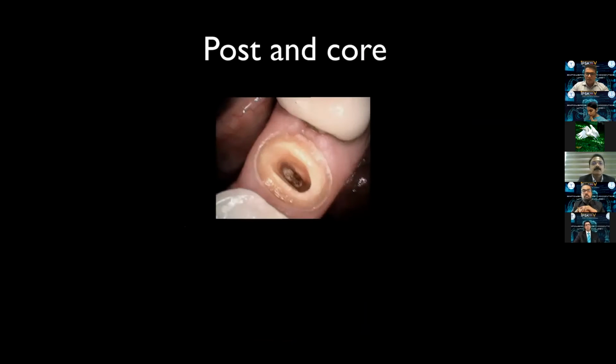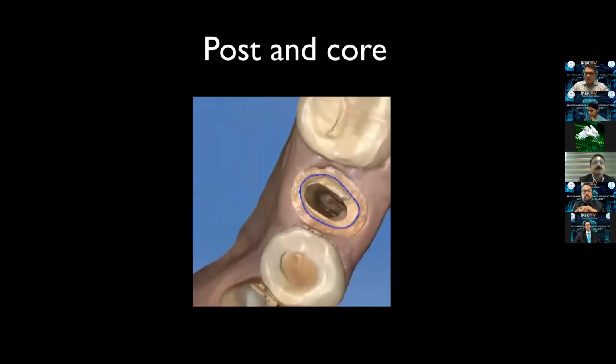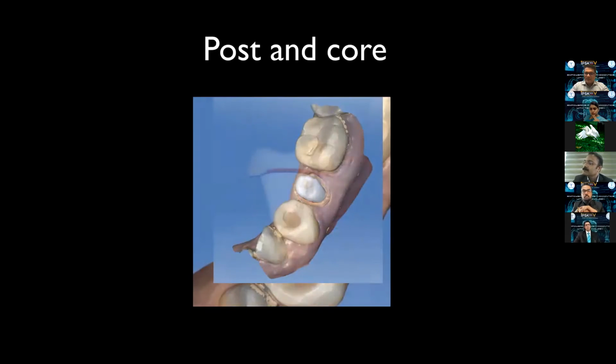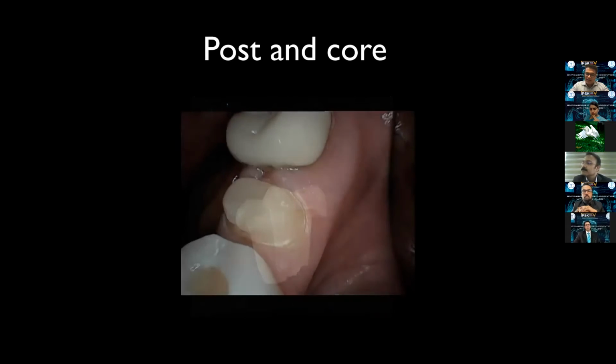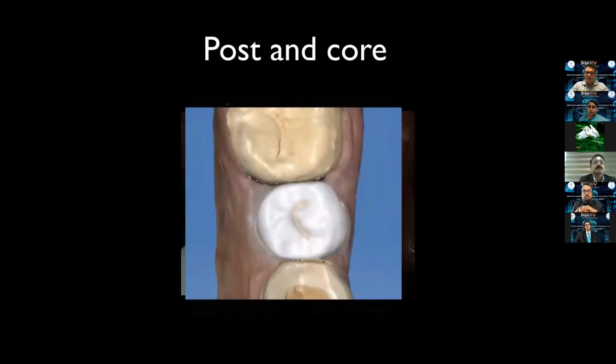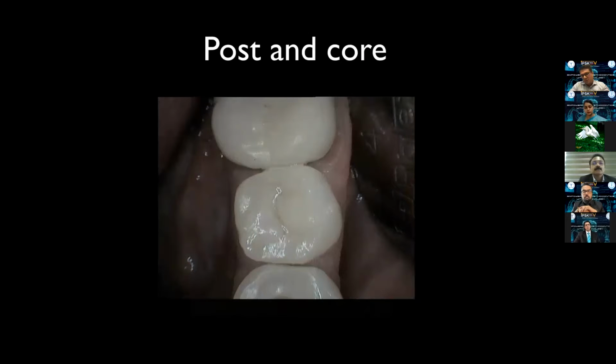Post and core, you see a tooth like this, traditionally, your professors would tell you that you need to do a cast post because of the elliptical nature of the canal, right? But with CAD/CAM technology, and the depth of field that the modern scanners have, you can scan right into the depth of the post space. You can design a post. This is the post design. It is milled in lithium disilicate, crystallized, and then bonded onto the tooth, then scanned again, and a full crown is designed here, and it is prepared. So the entire post and core treatment completed in one single visit.